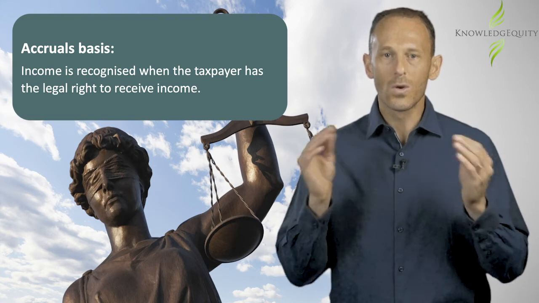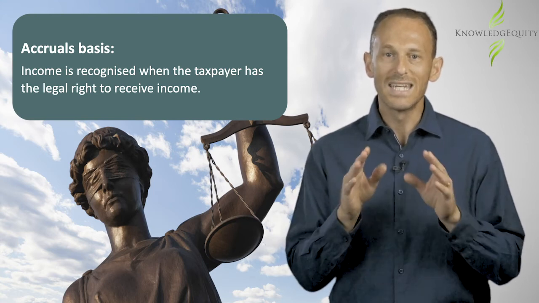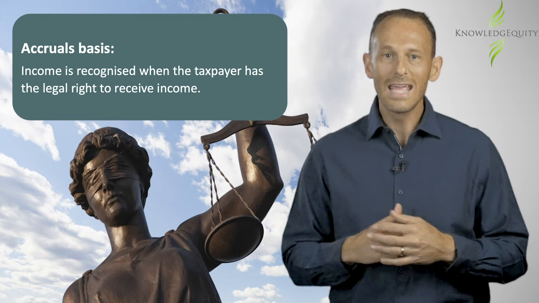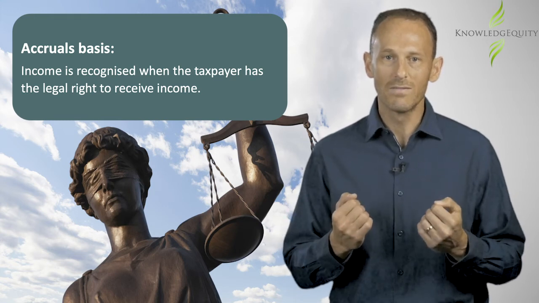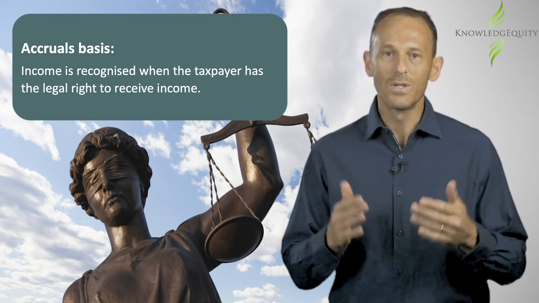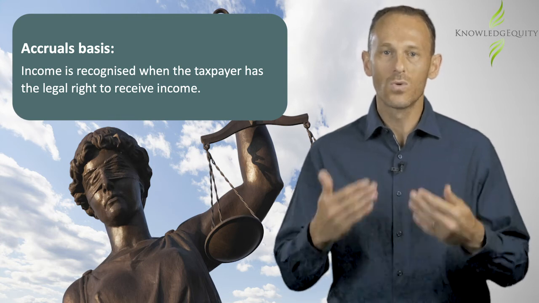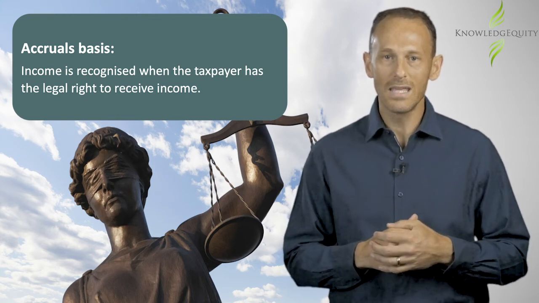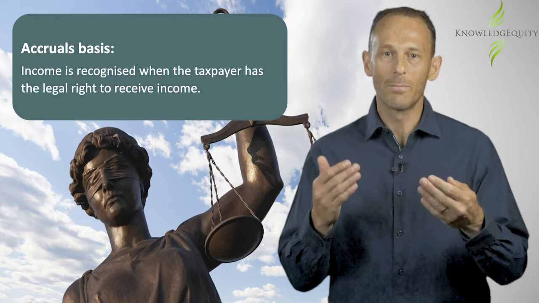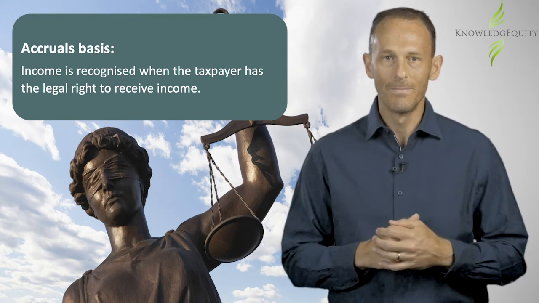Interestingly, with the accruals basis, it is possible that derivation has occurred even though no cash has been received. This is because income is recognised when the taxpayer accrues the legal right to receive income, such as when services are performed or goods are delivered. This outcome should be carefully considered during contract negotiations relating to payment terms.